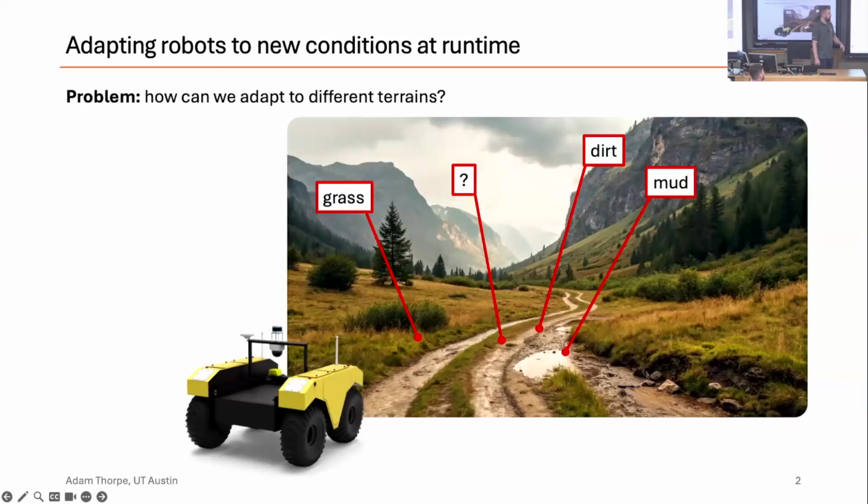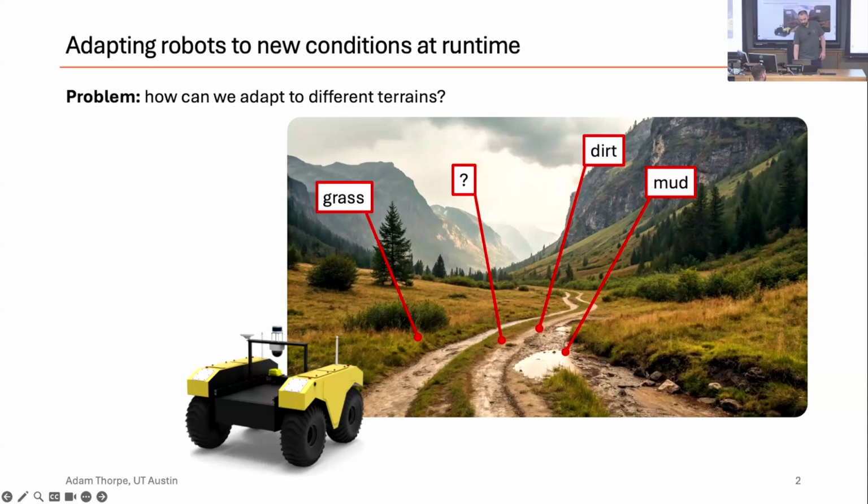So the problem is, how can we adapt to different terrains? An initial thought might be to define a model for each of the different terrains. For instance, we have a model for grass, we have a model for dirt and mud, and then we switch between them at runtime. But this assumes that we have nice clean boundaries between all of these different terrains. And the problem is that we may not know how the system operates on mixed terrains, for example, muddy grass. And there are also just simply too many terrains to enumerate. This is a losing battle, and it's just not practical.